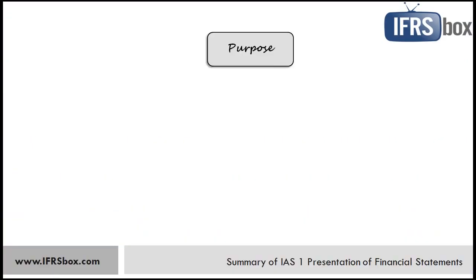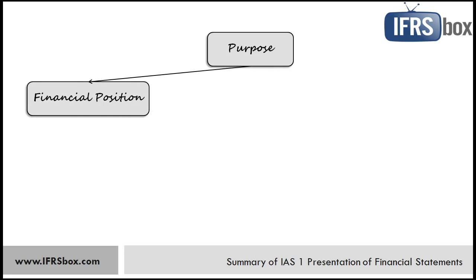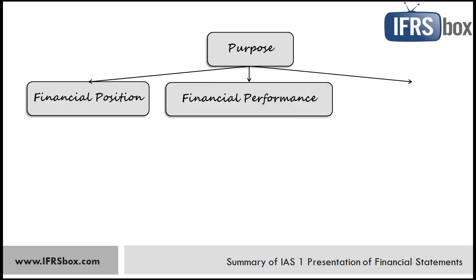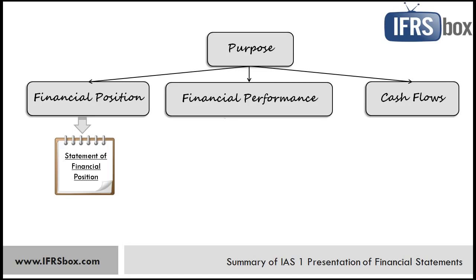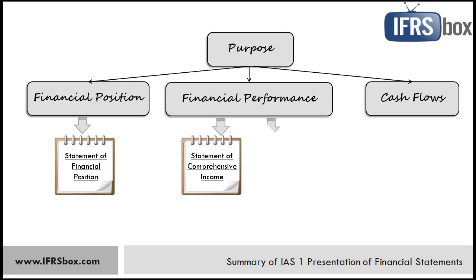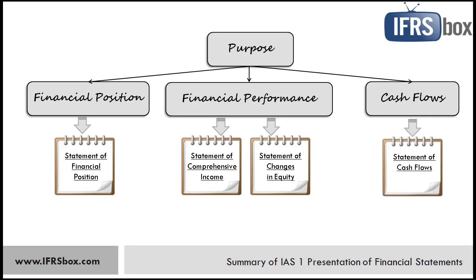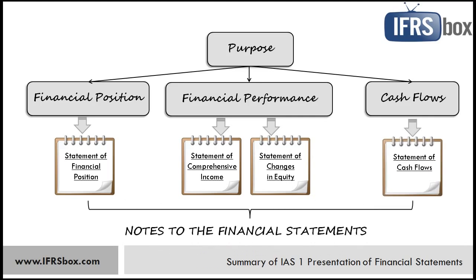The purpose of the financial statements is to provide information about the financial position, financial performance, and cash flows of an entity that is useful to a wide range of users in making economic decisions. In order to follow this purpose, IAS 1 lists what should be included in the complete set of financial statements: statement of financial position or balance sheet before, statement of comprehensive income, statement of changes in equity, statement of cash flows, and the notes to the financial statements that reveal some information in addition to numerical statements. The statement of cash flows is covered separately by the standard IAS 7, so I will not talk about it in this video.